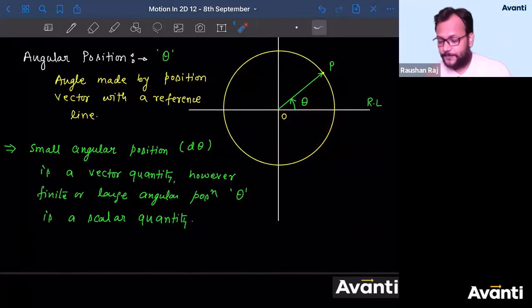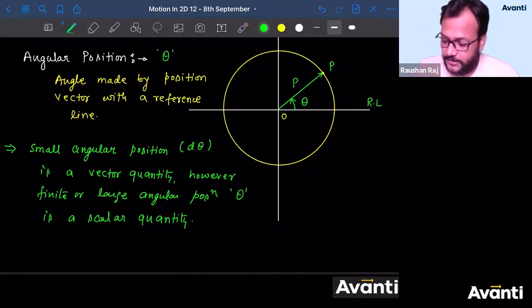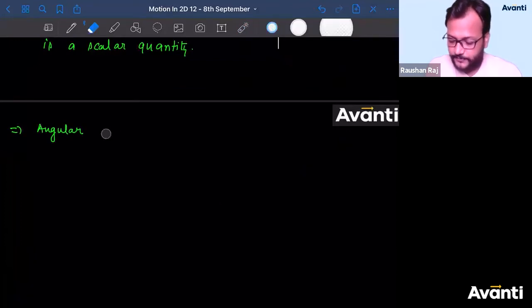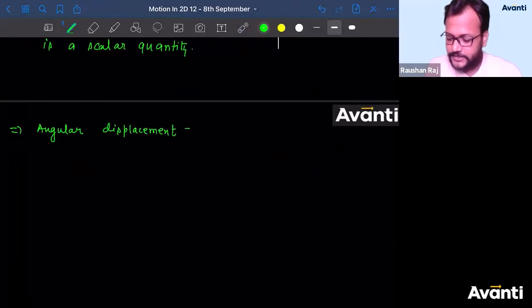All right, guys. Acha. Let us consider the radius of this circular path that is followed by this particle is R, capital R. Now I'm going to ask you, tell me, what is the angular velocity? Bolo bachcha log. How will you define angular displacement? क्या बोलोगे चलो? Angular displacement will be nothing but change in angular position. That's it, simple. All right, guys.